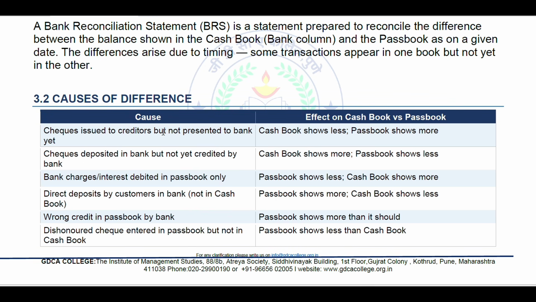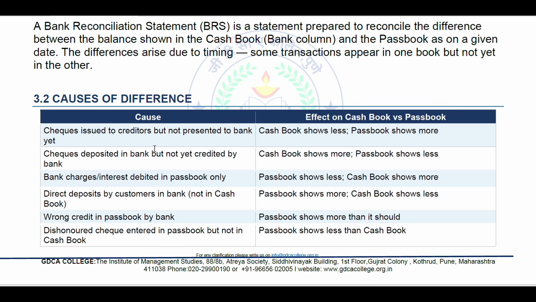Cheque issued to creditors but not yet presented to the bank. Cheque deposited in bank but not yet credited by the bank. Bank charges and interest debited in the passbook only. Direct deposit by a customer in the bank, not in the cash book. Wrong credit in the passbook by the bank. Then dishonoured cheque entered in the passbook but not in the cash book.